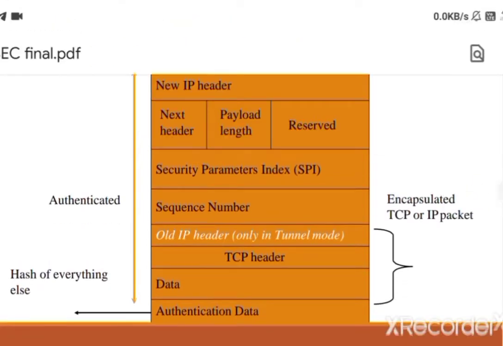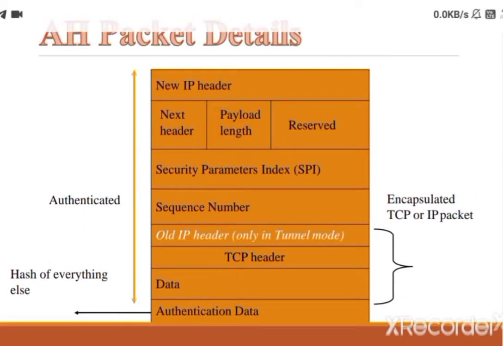Now let us see this diagram of AH packet detail. This is the packet detail where the new IP header is there. Next header means the next payload or the next actual data. Here is the SPI. This is a parameter used in the security association. It is used to give a unique number to the connection built between the client and the server.